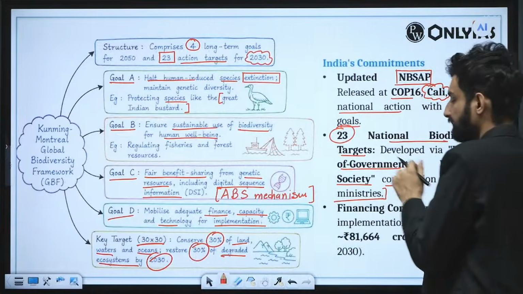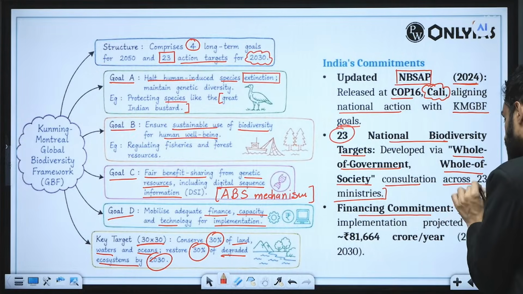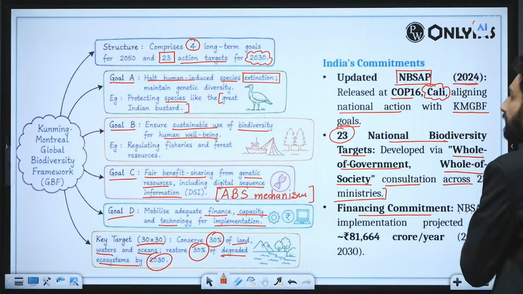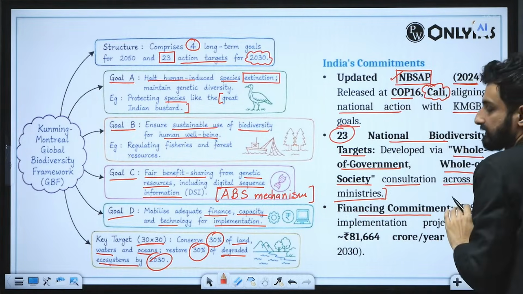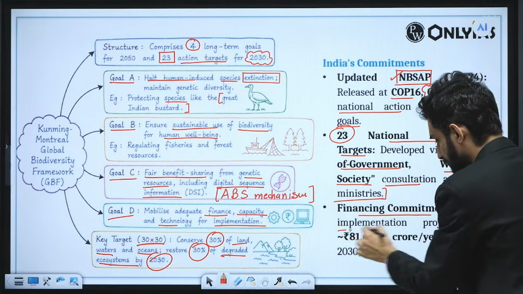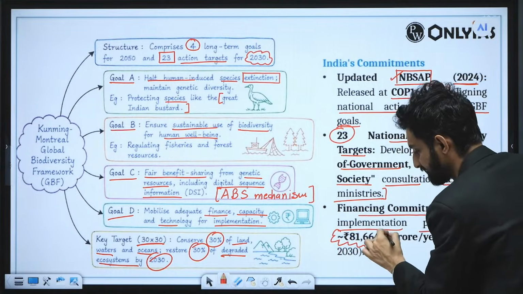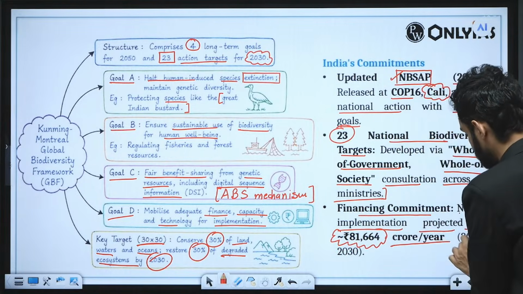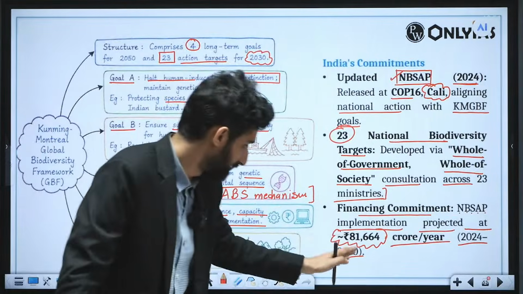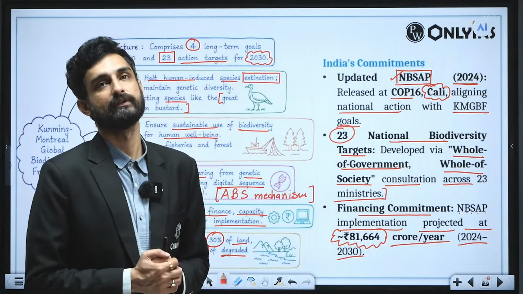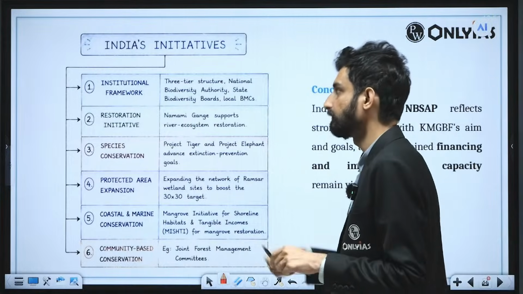Then the financing commitment. As I told you, under the updated National Biodiversity Strategy and Action Plan, released at the Cali 2024 COP, there was a total project outlay of more than 81,664 crore for the period between 2024 and 2030. So for the coming 6 years, this will be the budget outlay that the Government of India has given on this particular front.